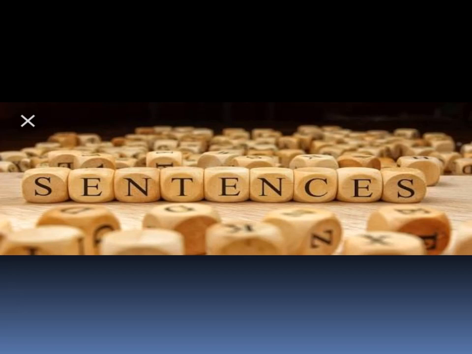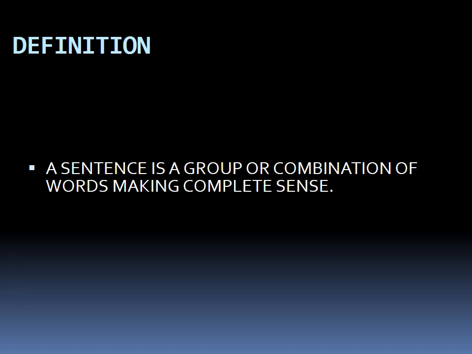The first question that comes to our mind is, what are sentences, or what is a sentence? So let us define a sentence. A sentence is a group or combination of words making complete sense. So there are two key words here, group of words and complete sense. Any group of words which does not make a complete sense or is arranged in a haphazard manner, in a jumbled manner, is not a sentence.